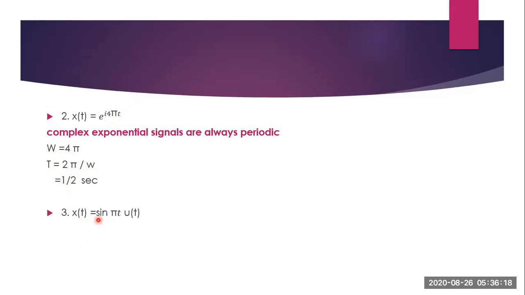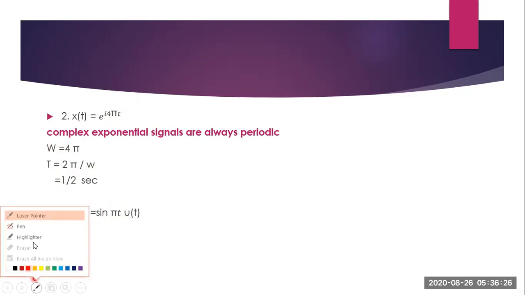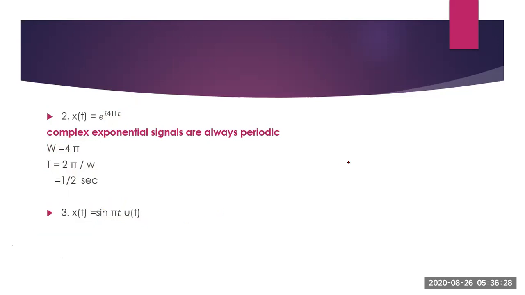Next question, it is a combination signal, actually the product of two signals, sine pi t and u of t. Now sine pi t, we know, is always a periodic signal. Now what is u of t? u of t is a signal like this, which has a constant amplitude from t equal to 0. That means on the left side you have no signal.